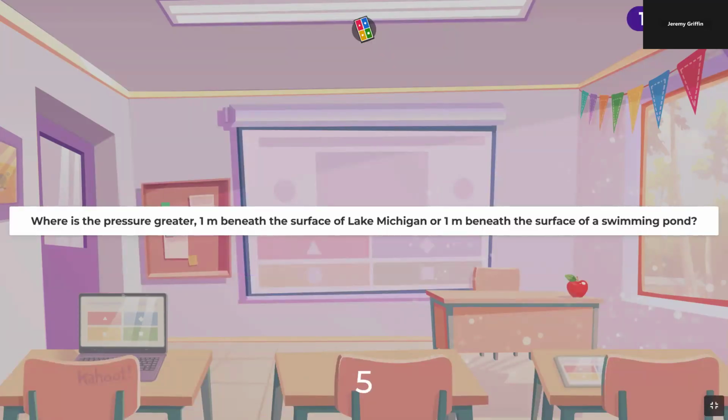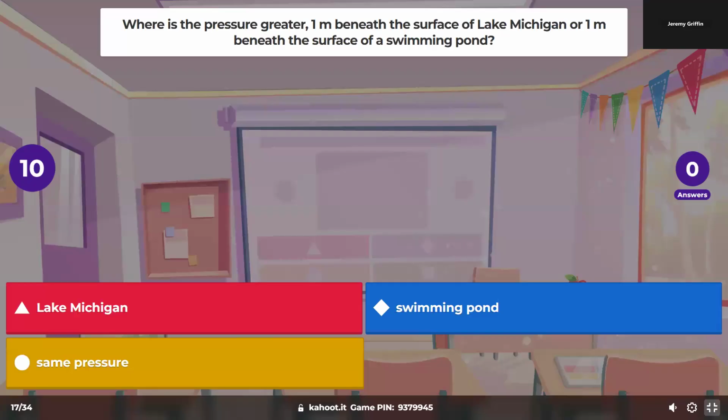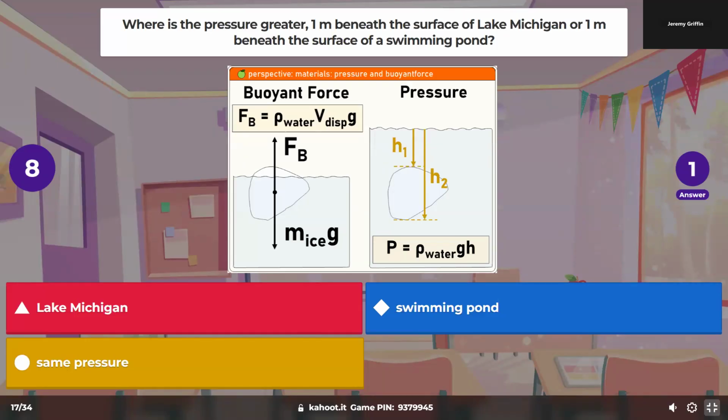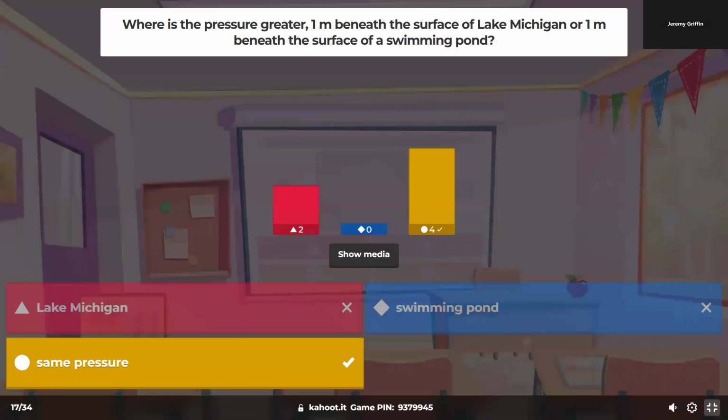Where is the pressure greater? 1 meter beneath the surface of Lake Michigan or beneath the surface of a swimming pond? Yeah, it's the same. Okay. So do you see the formula for pressure was rho g h? Rho is the density of the fluid, which is usually water. g is the gravity field of the planet. And h is how deep you are. And if all 3 are the same, then it's the same pressure. It doesn't matter how big the volume of water is. Same pressure for the same depth.